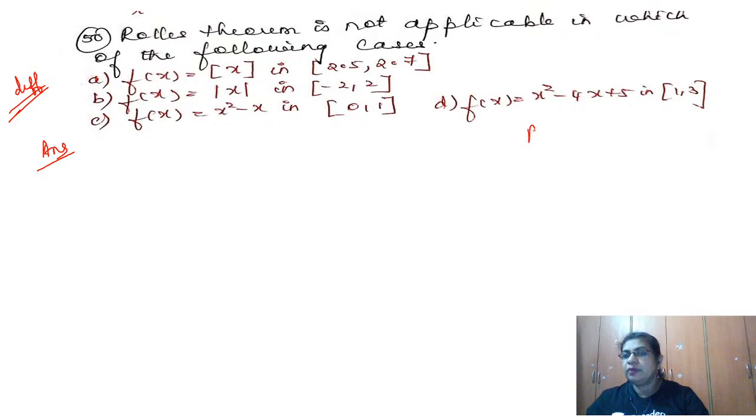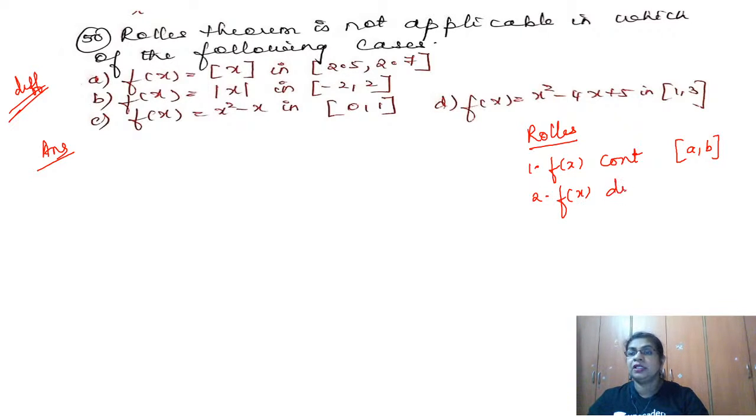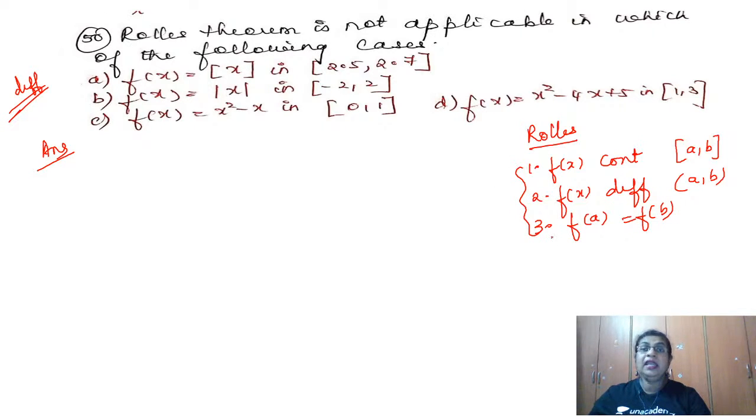So we shall make a note of the conditions and then proceed. The first step is f of x should be continuous in the closed interval a comma b. Second step is f of x should be differentiable in the open interval a comma b. Third step is f of a and f of b have to be equal. So if these three conditions are satisfied, then only we say there exists a c belonging to the open interval a comma b such that f dash of c is equal to 0, isn't it?